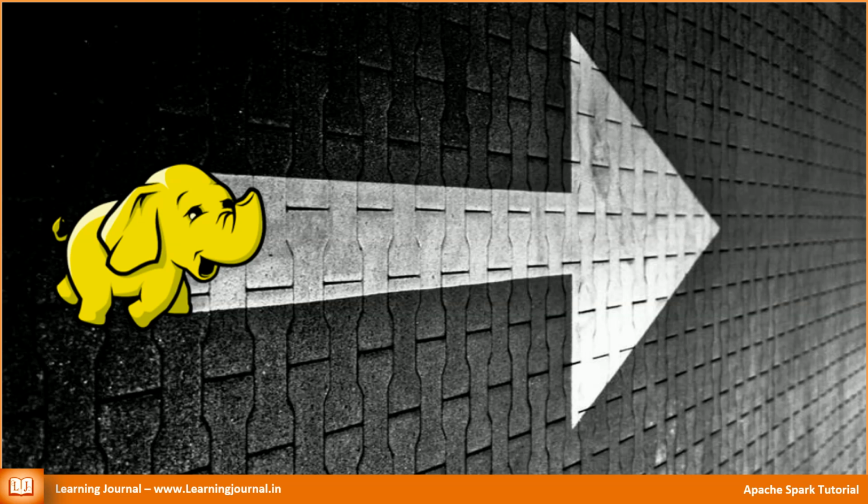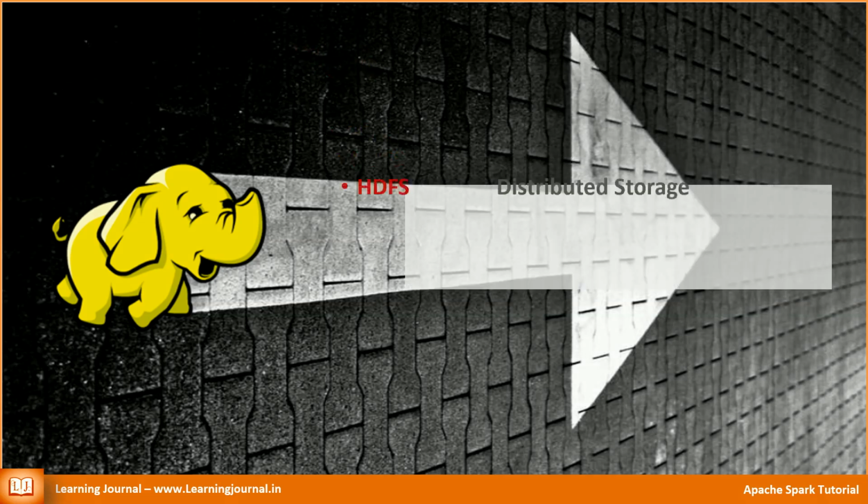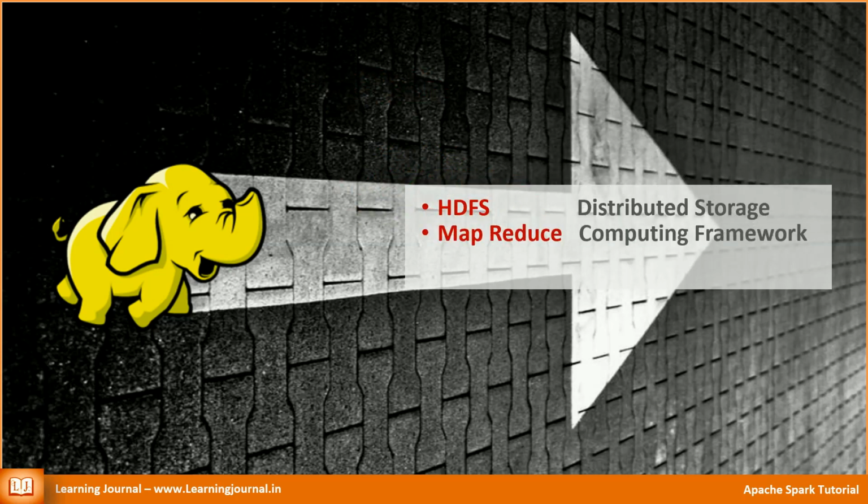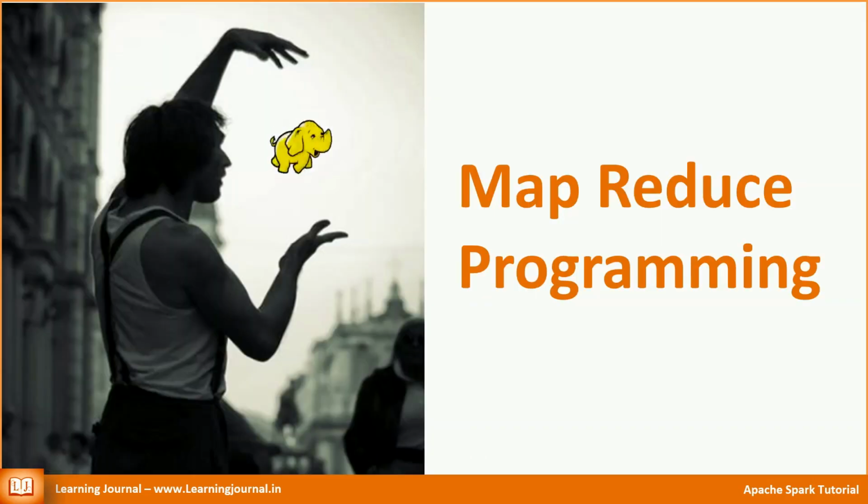Hadoop solved this problem in two parts, offering a distributed storage and then offering a distributed computing engine or a framework. At a later version, Hadoop also offered a cluster resource manager. These three things together make a perfect recipe for handling big data problems. However, creating MapReduce programs has been black magic. Most of the developers found it hard to code. Many of them also criticized MapReduce for its poor performance.